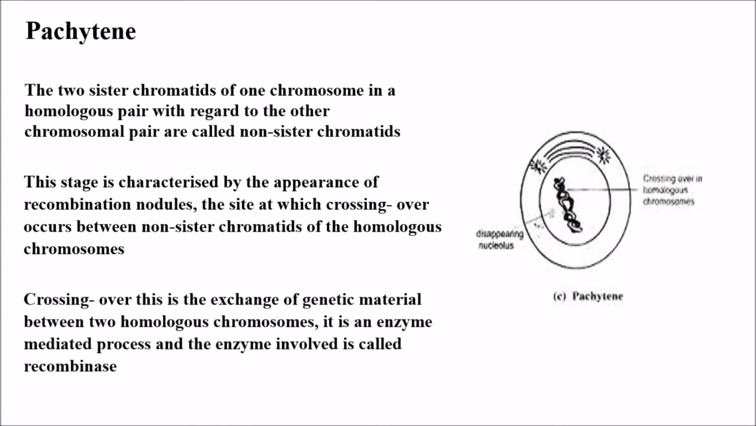Crossing over is the exchange of genetic material between two homologous chromosomes. It is an enzyme mediated process and the enzyme involved is called recombinase. So crossing over means exchange of genetic material between two similar homologous chromosomes, and it is by the enzyme called recombinase.